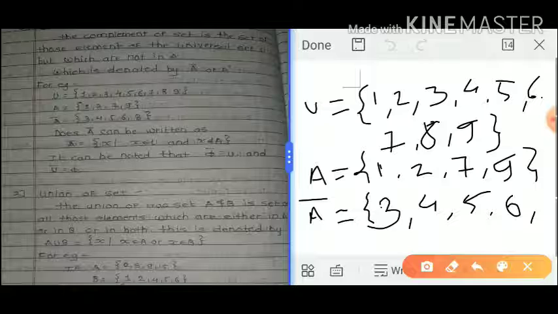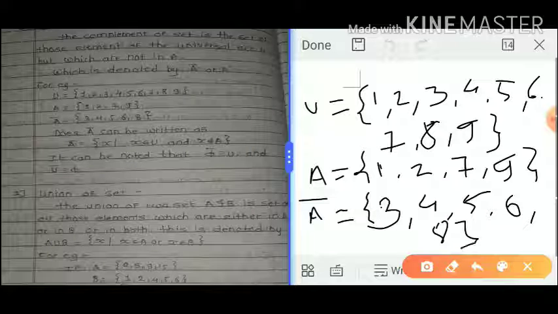Next 8 is not in A, and 9 is in A. So this is the A complement. A complement means all the elements of U but not in A.